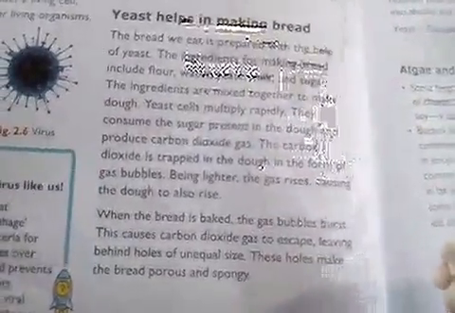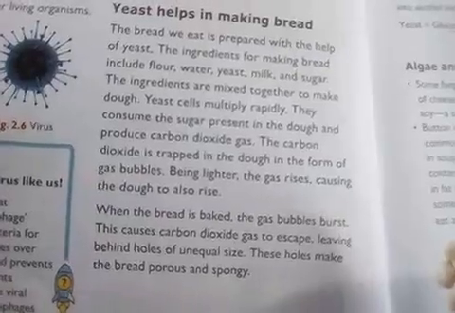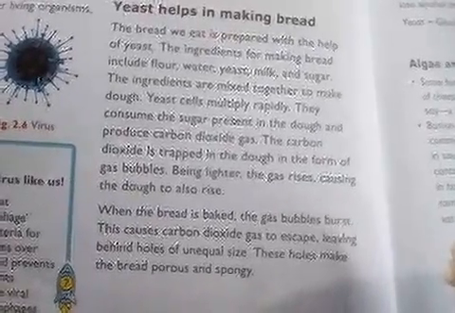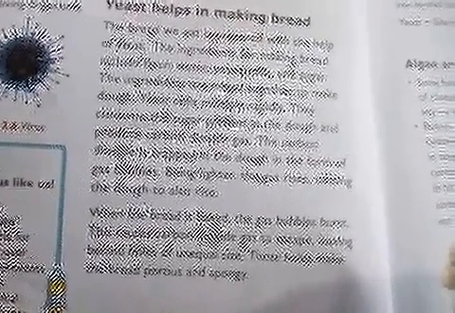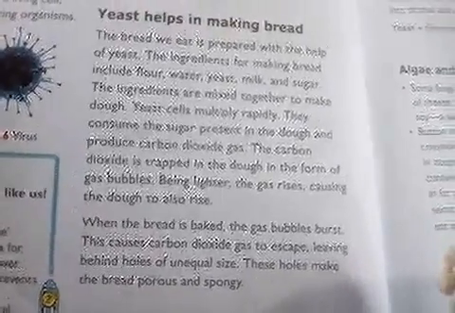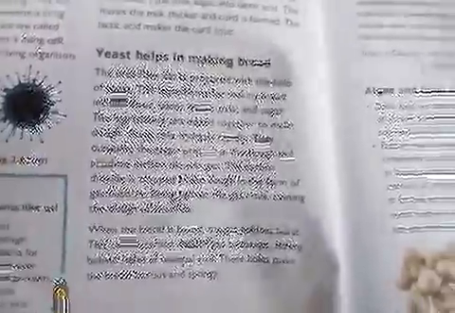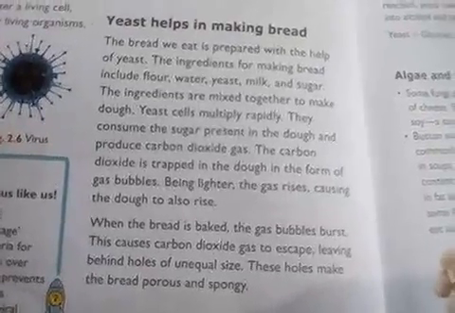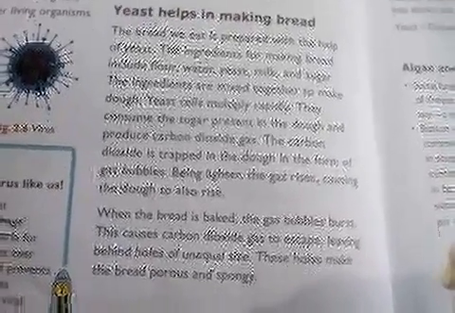Most bakers say that if your bread doesn't rise properly, then your bread is not good. Because of the release of carbon dioxide, your bread rises up, and that's how it becomes fluffy. A perfect bread is formed only when your baked bread has risen. So the reason the bread rises is the release of carbon dioxide.